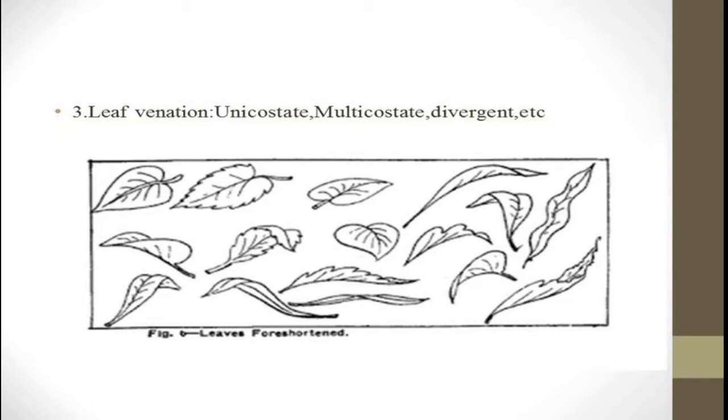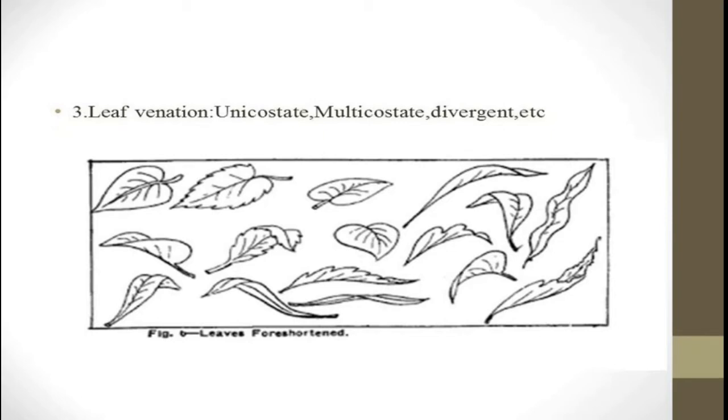Then the flower parts: the calyx shows a poly or gamo type of arrangement, meaning free or fused, known as polysepalous or gamosepalous calyx. In the case of petals, there is a polypetalous or gamopetalous corolla, then androecium and gynoecium.